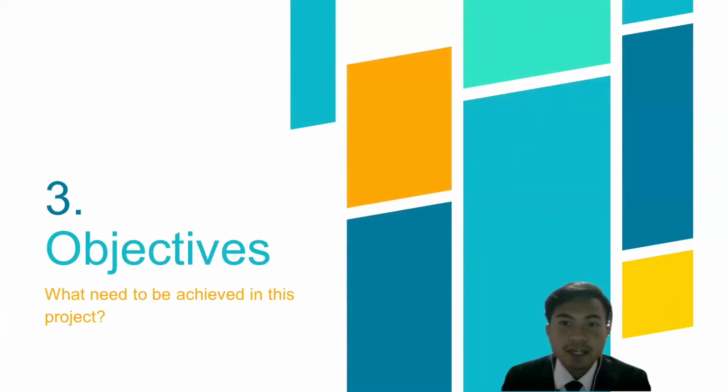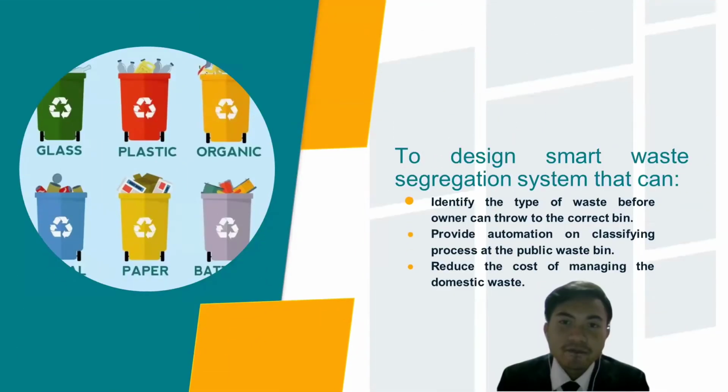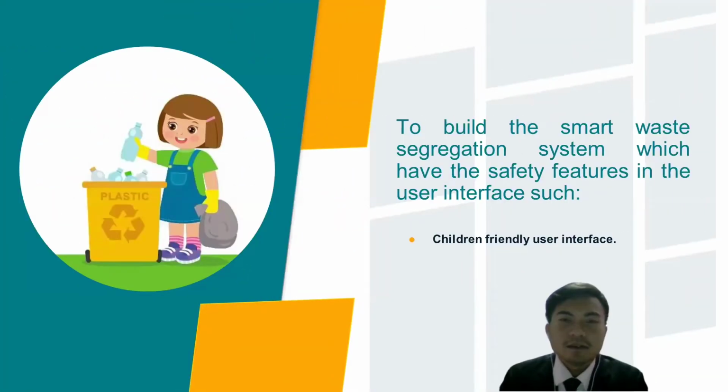Next, I will explain about the objectives in this final year project. We have to design the smart waste segregation system that can identify the type of waste before the owner throws the waste into the correct bin, and provide automation on the classifying process at the public waste bin, and lastly, to reduce the cost of managing domestic waste.